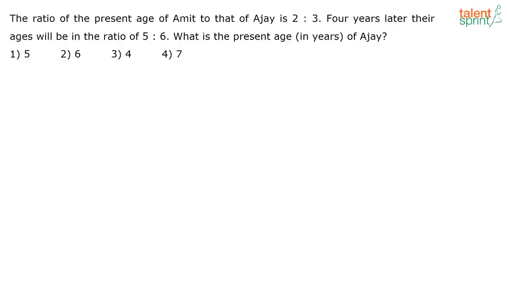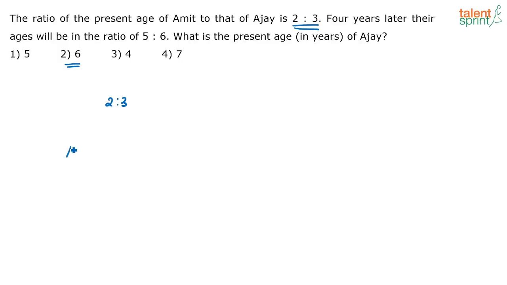But what you have to remember here is that once you get the answer as 6, just try and cross check once whether the answer is correct. Okay, a lot of you are giving me the answer as 6. I know the logic you have used. Present ages of Amit and Ajay are in the ratio 2:3, so based on that you are saying the only multiple of 3 here is 6. So 6 is your answer.